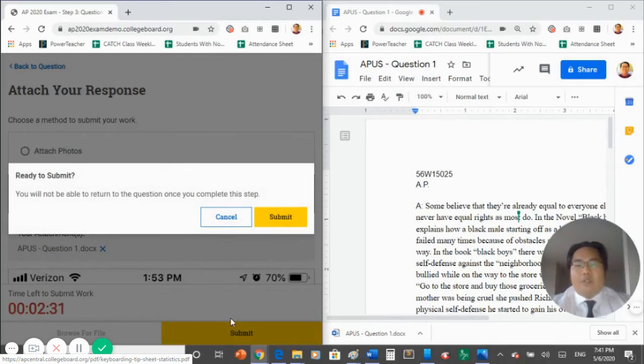A pop-up window will appear asking if you would like to confirm. Once you click Submit, your answer has been submitted and you may not return to this test question. If you have 2 questions on your AP test, clicking Submit will automatically move you to question 2. If you have only 1 question on your AP test, clicking Submit will conclude your test.